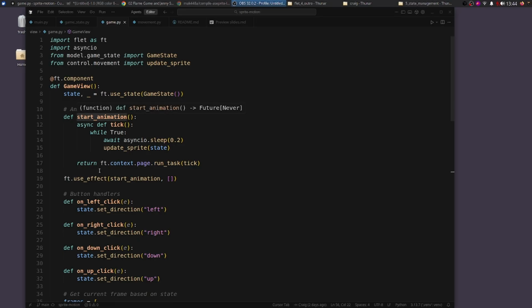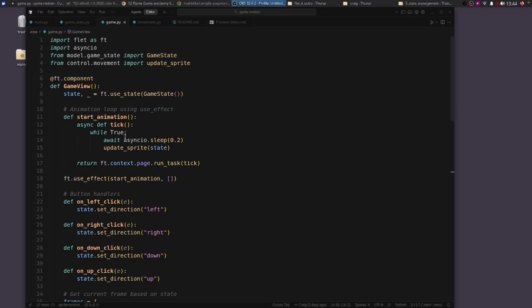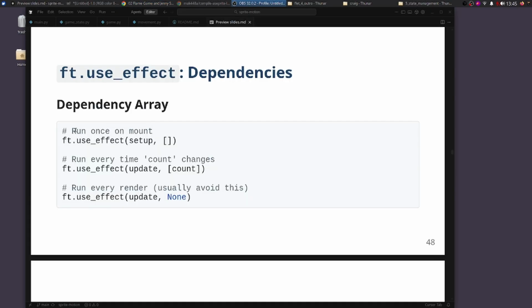In our game, we're using the use effect, and we're passing it the function start animation, and we're not passing it any additional properties. You can control how the screen is re-rendered.